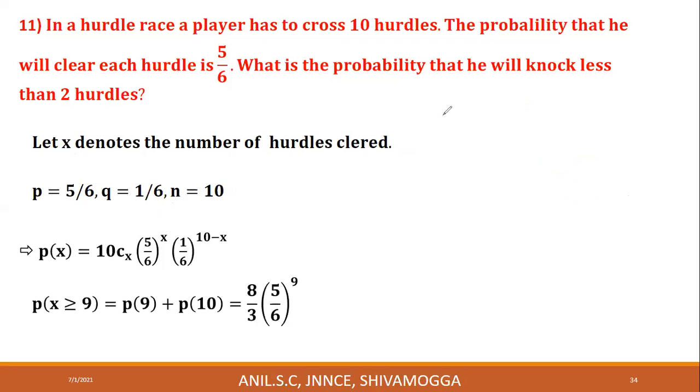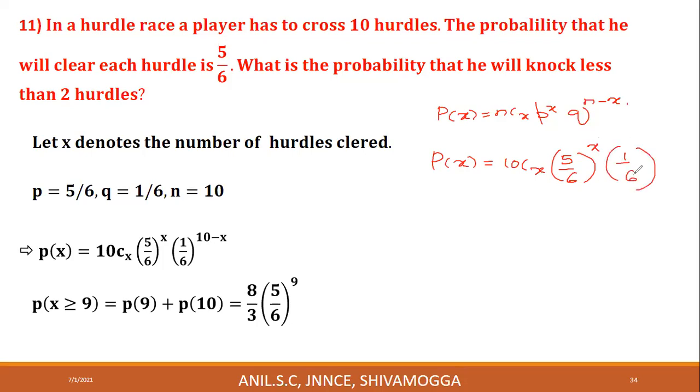Now write the probability function. P of X is equal to NCX into P power X into Q power n minus X. Substitute. P of X is equal to NCX, n is 10, 10CX, P power X, P is 5 by 6 whole power X, into Q power n minus X. Q is 1 by 6 whole power n minus X, n is 10, 10 minus X. This is the probability function with respect to this data.